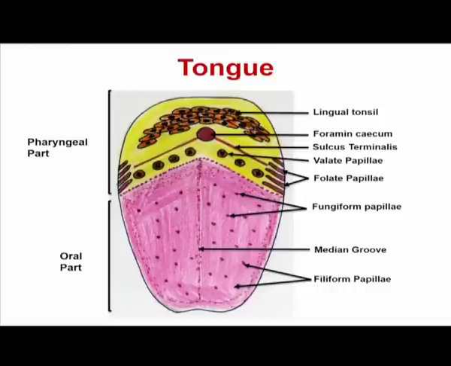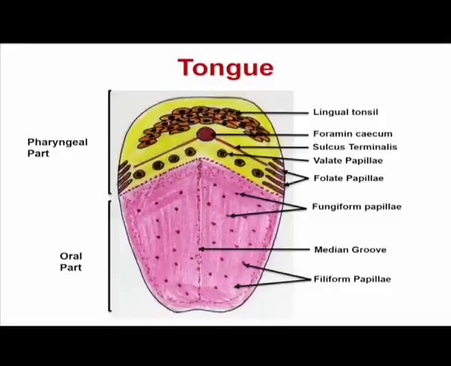The tongue has a V-shaped furrow, which is known as the sulcus terminalis, and this V-shaped furrow divides the tongue into two parts. One part is called the pharyngeal part, which is towards the pharynx, and the other part is called the oral part, which is towards the oral cavity. The vertex of the sulcus terminalis has a small pit-like structure, and that is called the foramen caecum.